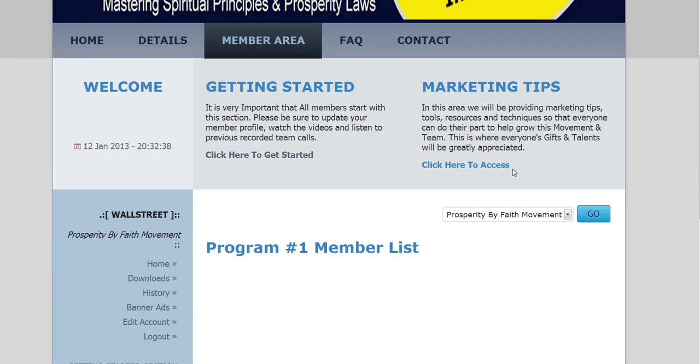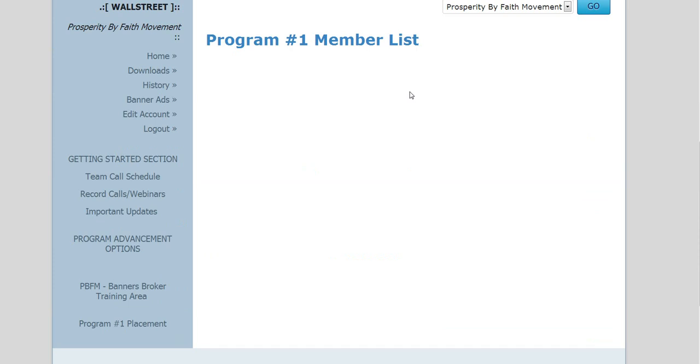But there will be a Program 1 placement, so you can start seeing the usernames, not their first names, but their usernames, who's scrolling through this list that's in Program number 1. We're only going to do Program number 1. We don't need to do every little program that comes up, but just Program 1, see the list is going through. So you can be watching these things like that, all right?